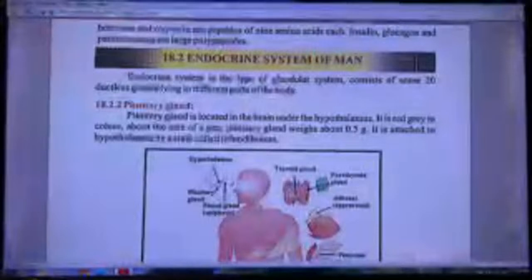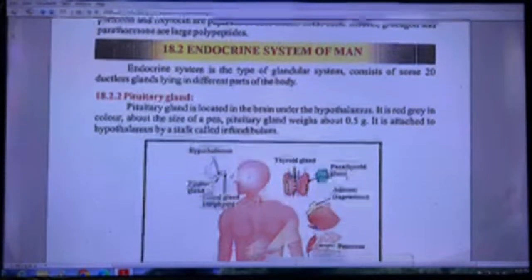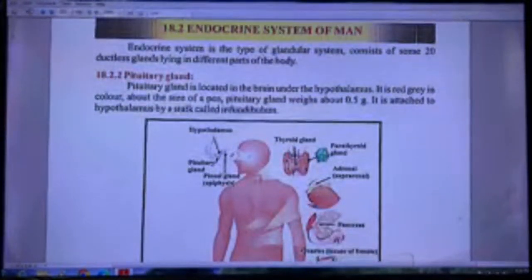Antidiuretic hormone and oxytocin are peptides of 9 amino acids. Insulin, glucagon, and parathormone are large polypeptides. Endocrine system of humans. Endocrine system is the type of glandular system that consists of 20 ductless glands lying in different parts of the body. Pituitary gland.